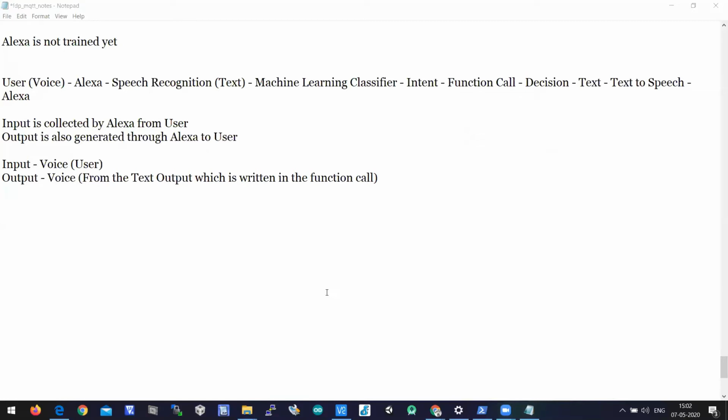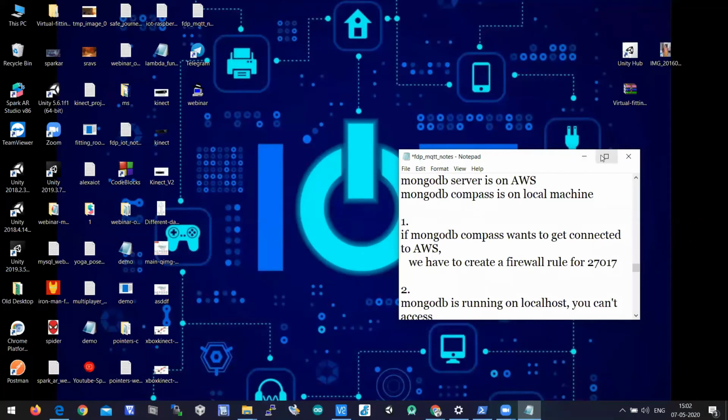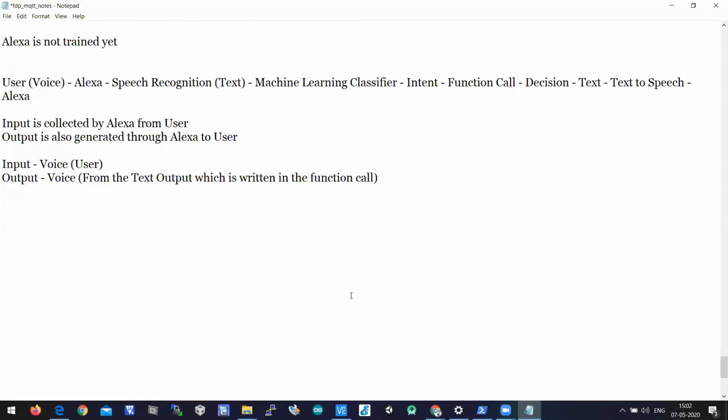Okay, so for Alexa the input will be voice and the output will also be voice. The input is voice and the output is also voice, but the input voice is from the user, and the output voice is from Alexa. Okay,